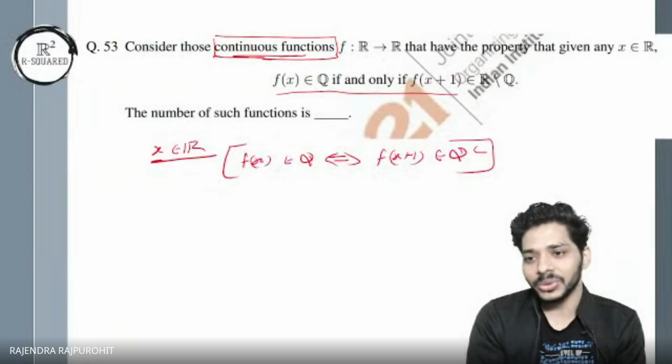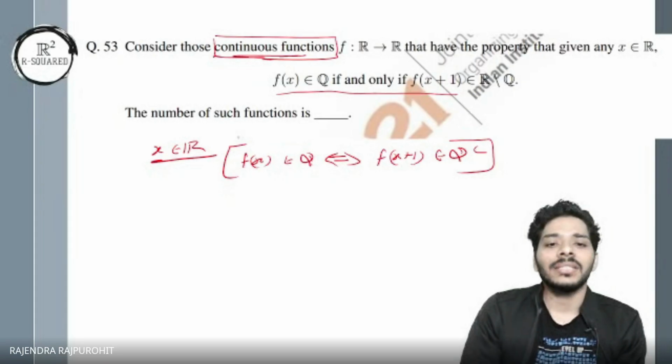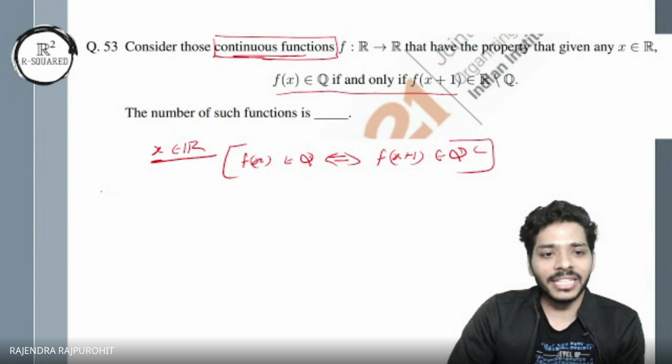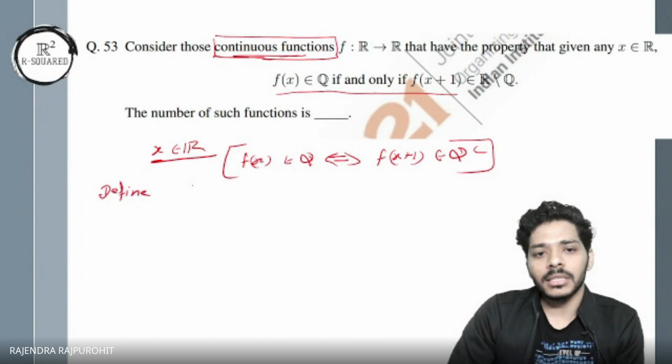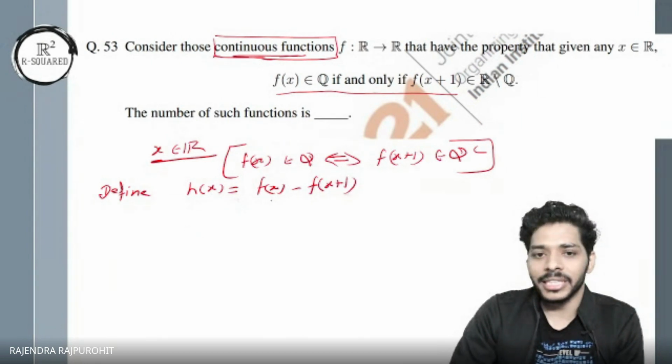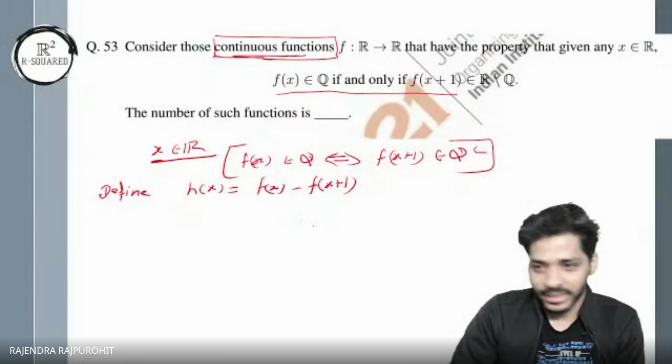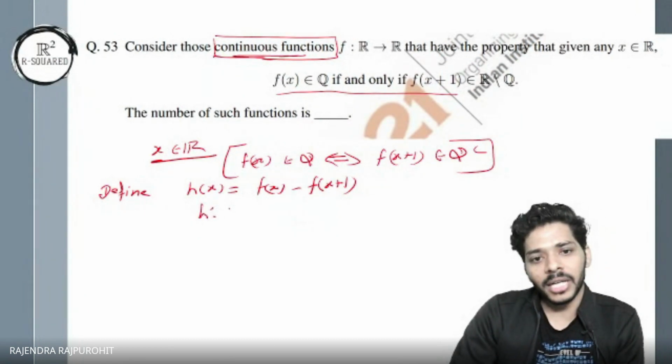So we can consider another function h of x equal to f of x minus f of x plus 1. Yes, exactly, and then we can use that interval property again. Okay. So we define a new function h of x equal to f of x minus f of x plus 1. Then as f is continuous, h, as a difference of two continuous functions, is again a continuous function. So we have h from R to R continuous.